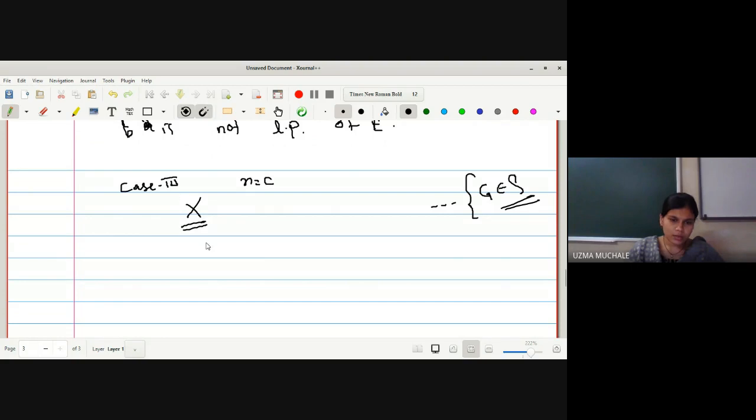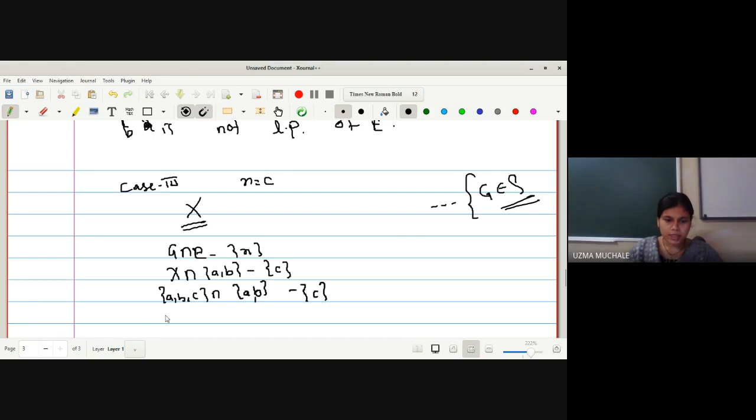Right? So now we are having only one open set. So let us verify the condition G intersection E minus singleton x, which is nothing but capital X intersection with AB minus x. What is x in this case? It is C. So the intersection of ABC with AB minus C, we have to check whether it is empty or non-empty.